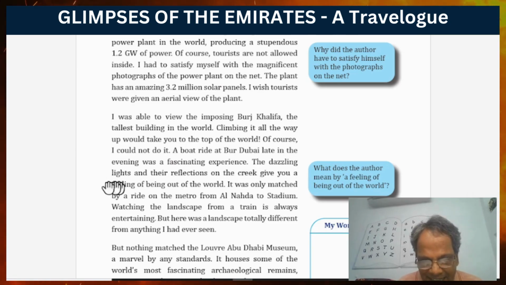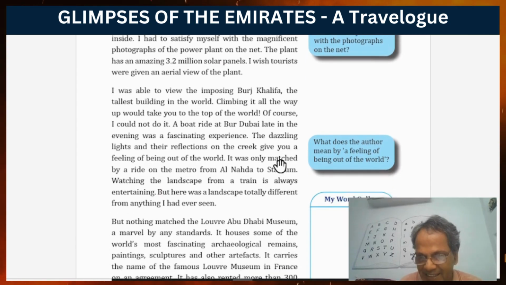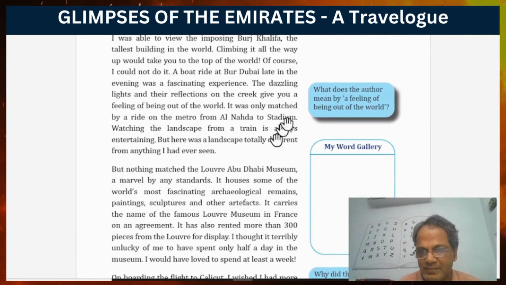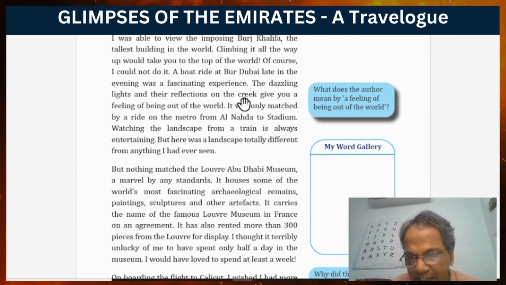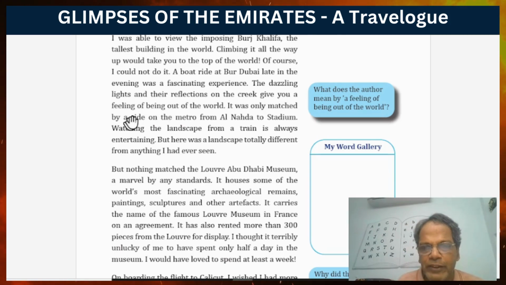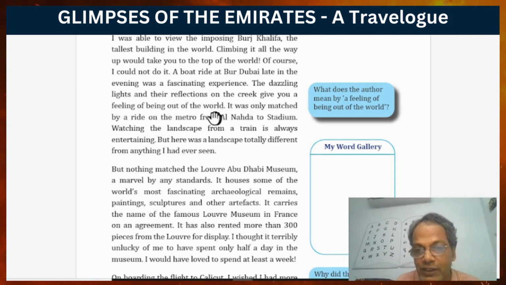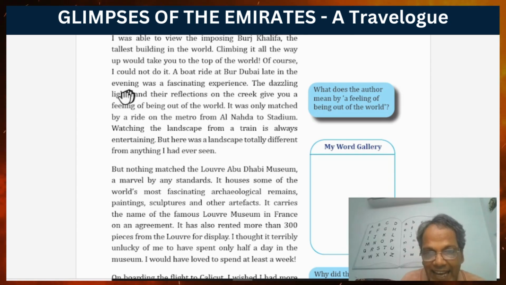The dazzling lights and the reflections on the creek give you a feeling of being out of the world. You may feel you are not in this world. You are in some other place because of the dazzling lights.